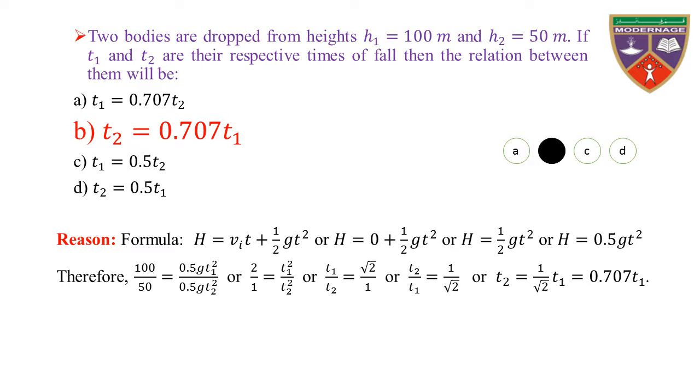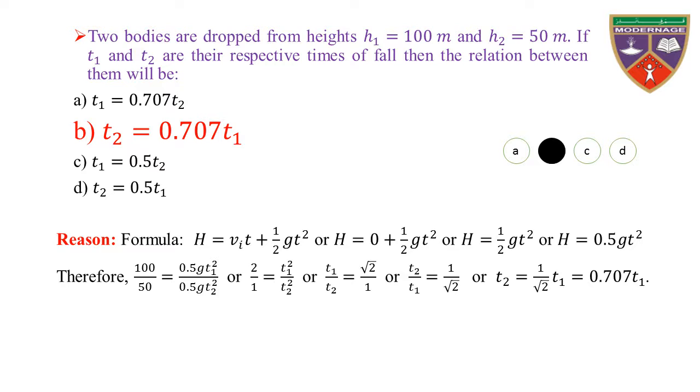Reason, formula: h is equal to Vit plus 1 by 2 gt square, or h is equal to 0 plus 1 by 2 gt square because the initial velocity is 0, or h is equal to 0.5 gt square.